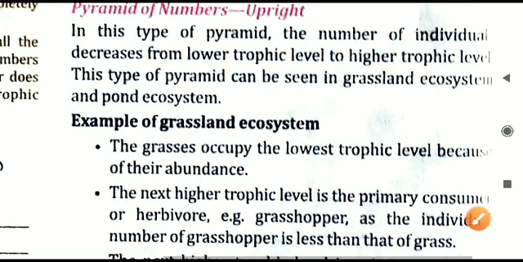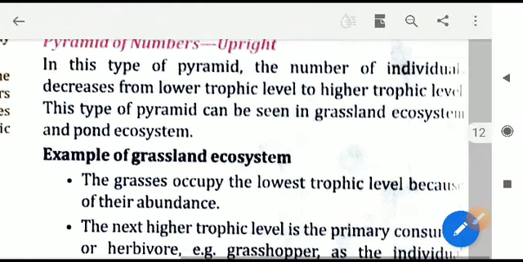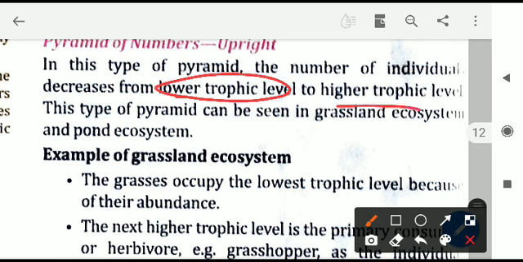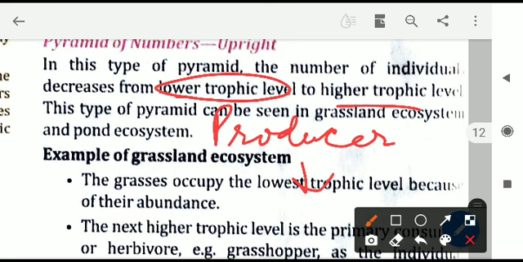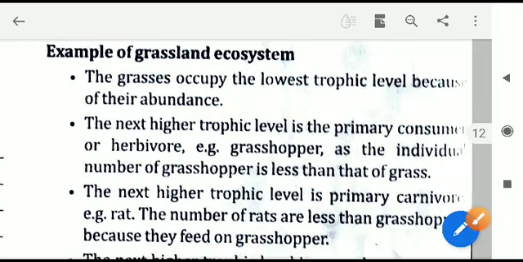In this case, the number of individuals decreases from the lower trophic level to the higher trophic level. Means as we move from the producers towards the higher trophic level, that is the carnivores, the number of animals will decrease. More producers means a large amount of plants are being eaten by herbivores, which are lesser in number, then herbivores are eaten by carnivores, which are even lesser in number. So as we move from producer to herbivore to carnivore, the number of organisms will reduce. That is what is called the pyramid of numbers.